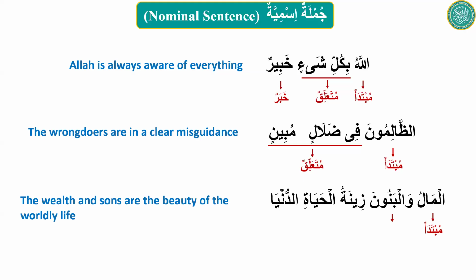The khabar. So what is the status of this khabar? Zinatul hayati dunya. Rafa, nasab or jar? Rafa. Why? Because it's mudaf. What is mudaf here? Zinatu. And zinatu is rafa. Very good. So two mubtada here, and together they will become one mubtada. Al-malu wal banuna, together they will become one mubtada.